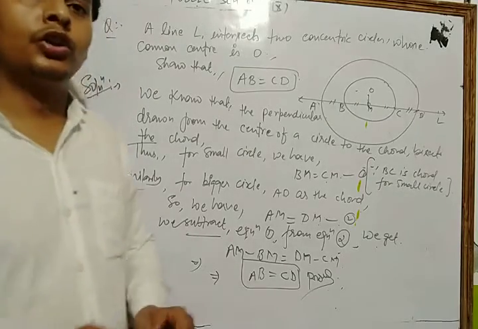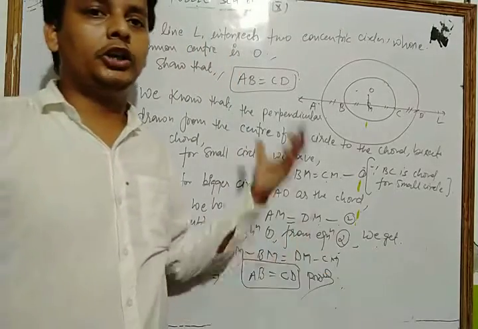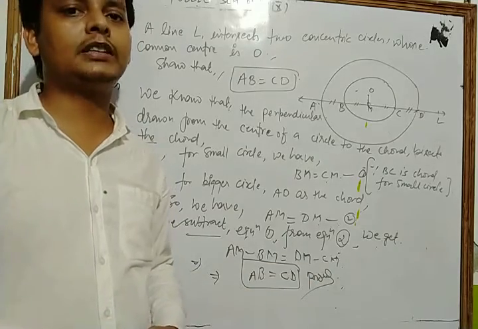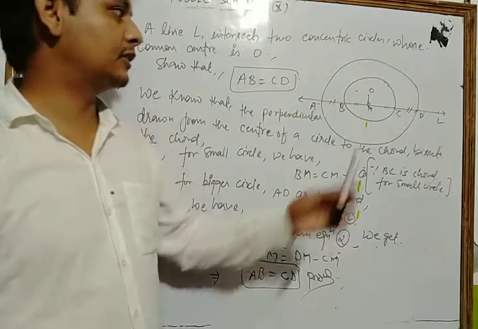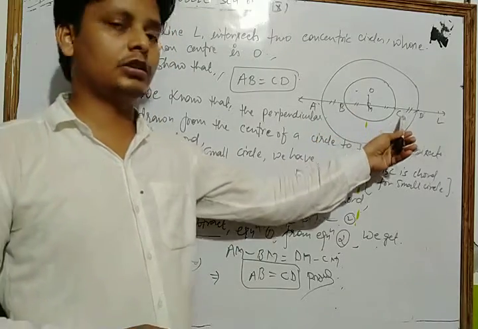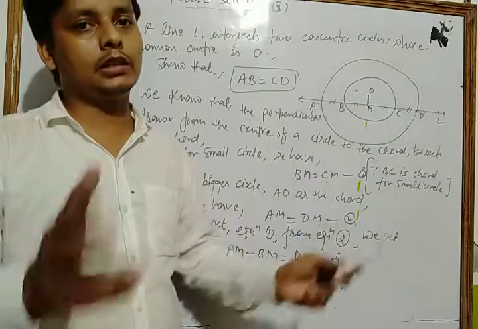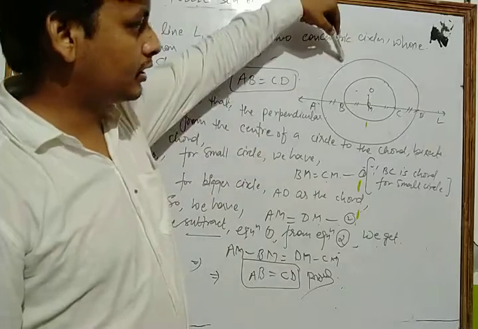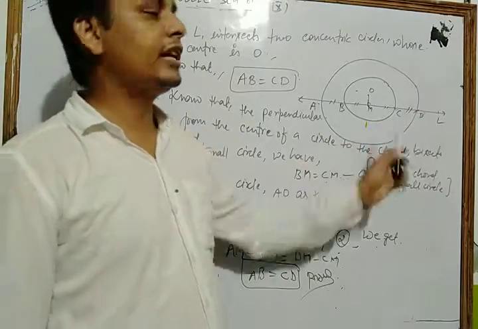So dear students, in this way, using the previous theorem which we discussed in that class, we solve these questions. Let's see once more. For the small circle, BC as a chord, the perpendicular from the center to the chord bisects the chord, so BM is equal to CM. Similarly, for the bigger circle we have AM is equal to DM.